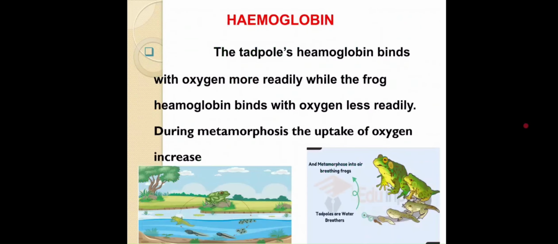Then the next one, the content of the hemoglobin. The tadpole's hemoglobin binds with oxygen more readily, while the frog hemoglobin binds with oxygen less readily. During metamorphosis, the uptake of oxygen is increased.